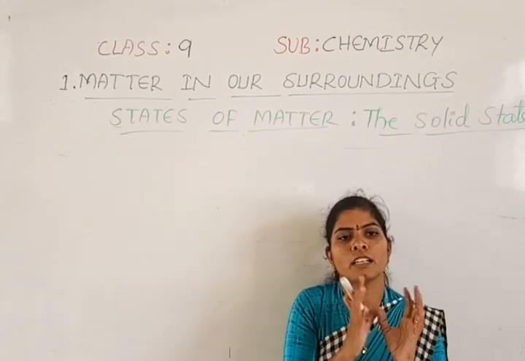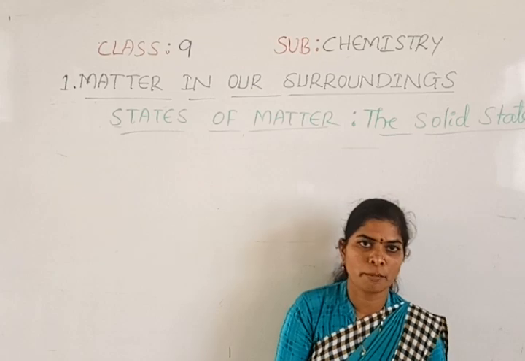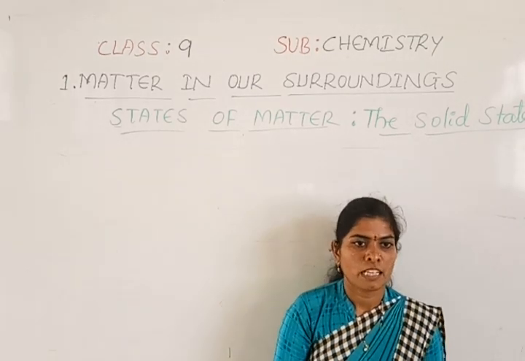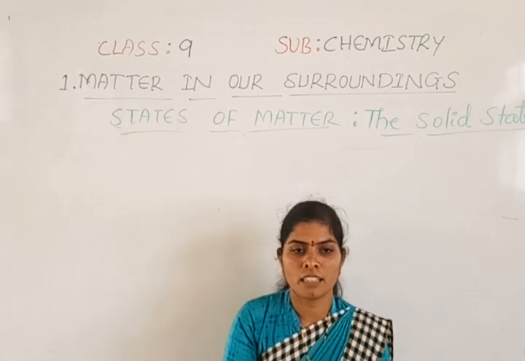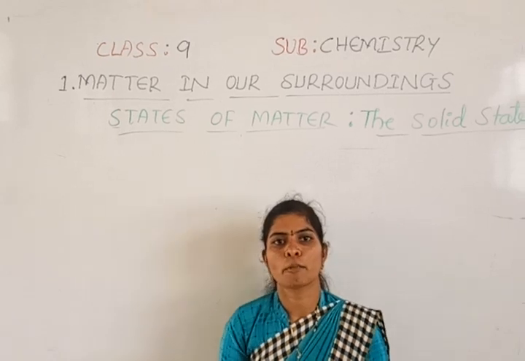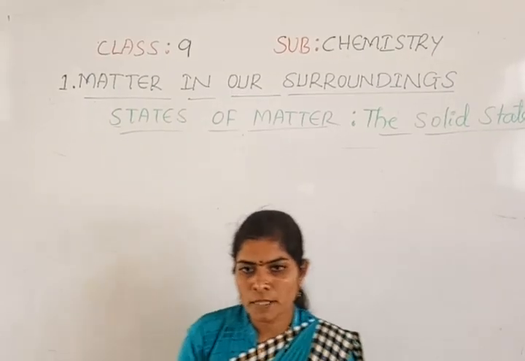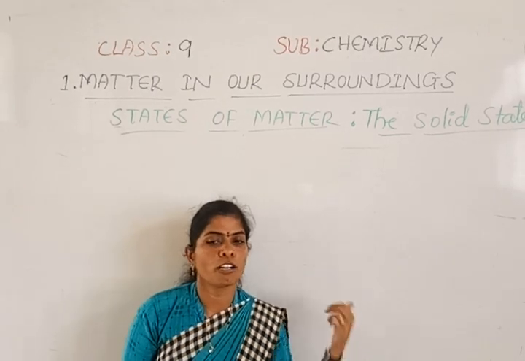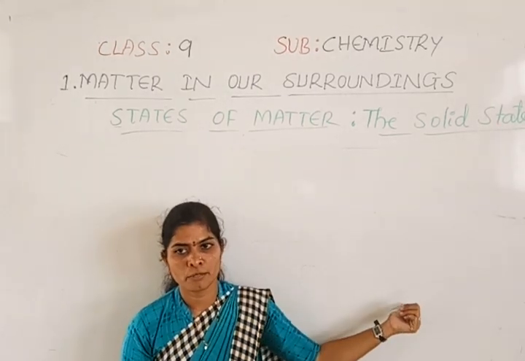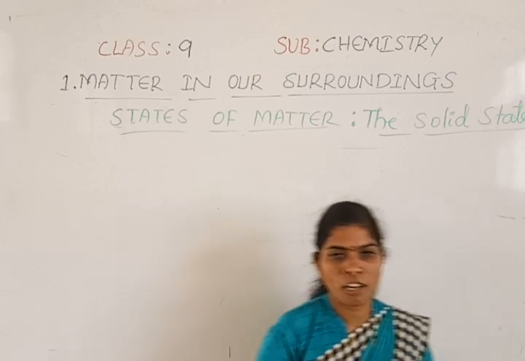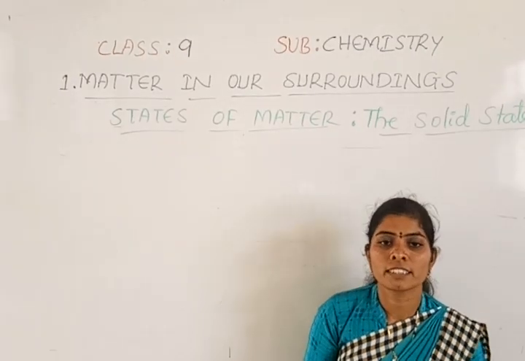If the container is round, it will take that shape, and if the container is square, it will take the shape of that container. When some objects take the shape of the container, we have learned that it is a liquid. Then can you say that sugar and salt are liquids? No, they are solids.